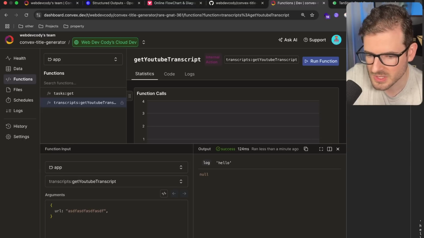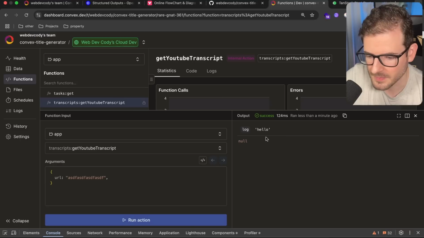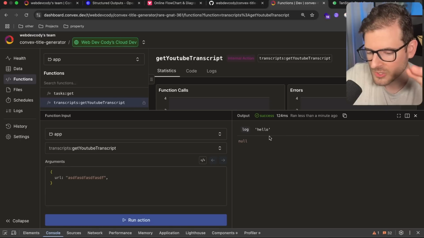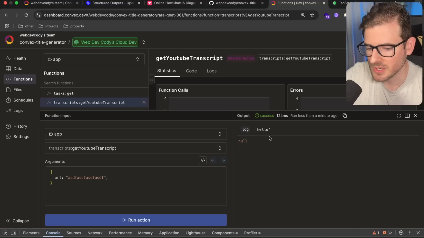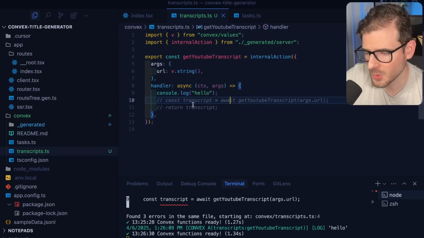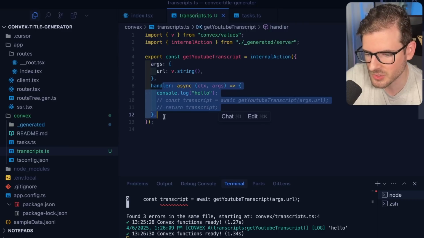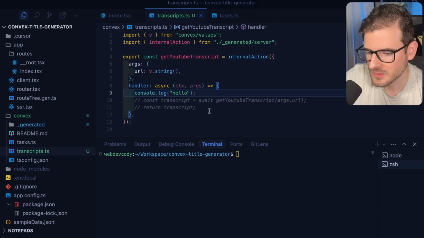And then we should see down here at the bottom, it says log of hello. So this was just a demo, like we just invoked an action, and this action is running on Convex Cloud. So we can do whatever type of backend logic that you want to do inside of this action. So what we want to do is when a user passes in a URL, we want to download the transcript.